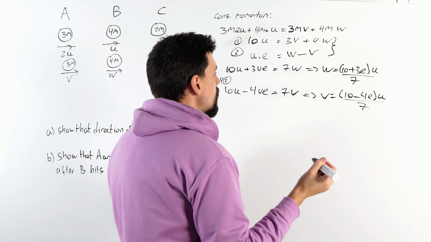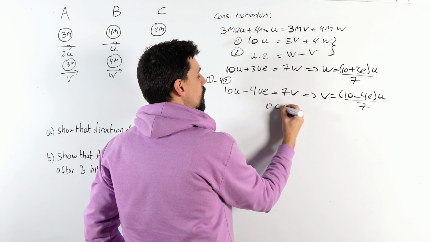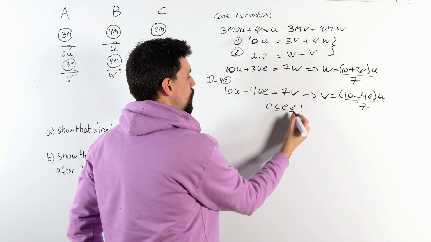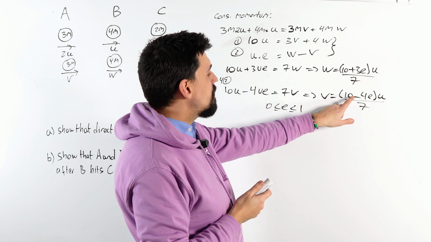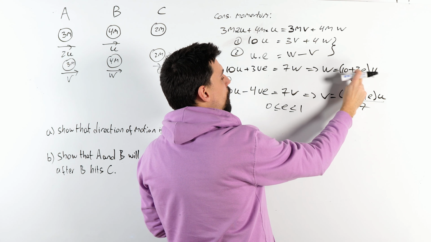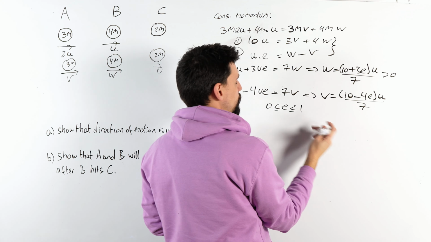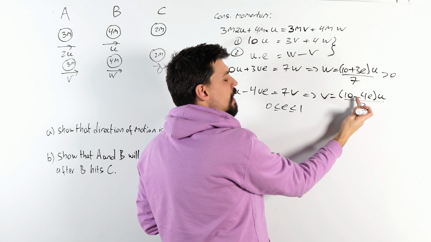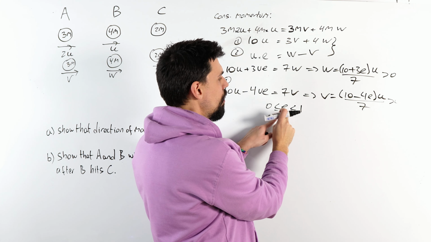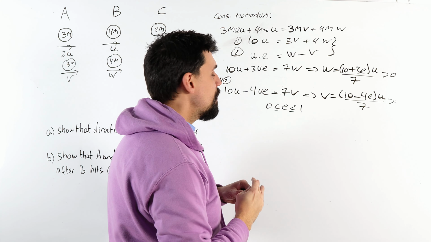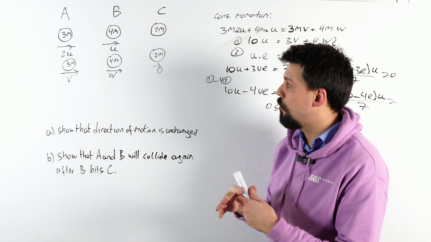Right. So what we want is both of these to be positive. Well, e is between 0 and 1. I mean, technically, it probably could be equal to, though I'm not sure we've invented anything that does that yet. So that means that for both of these, 10 plus 3e at the smallest is 10, so that will be positive. And at worst, e is 1, and 10 minus 4 is 6. We get 6u over 7. That is always positive. So they are positive because e is between 0 and 1. And if these are both positive, A is still traveling on to the right and B is traveling on to the right. So we're all good.